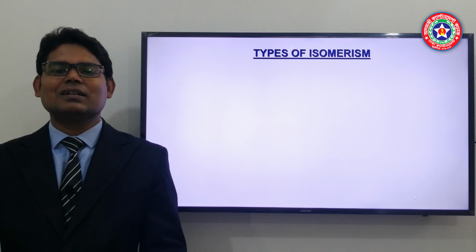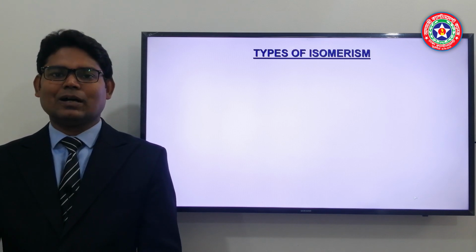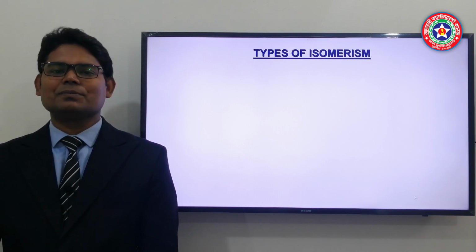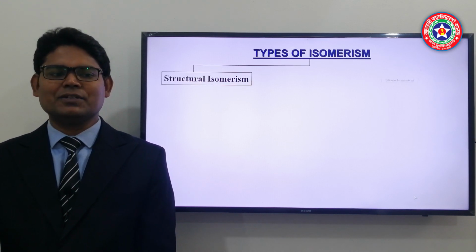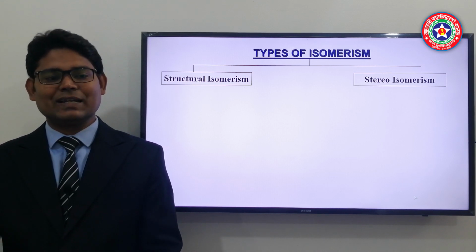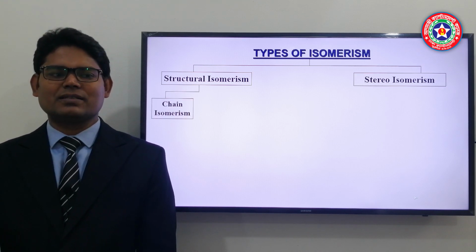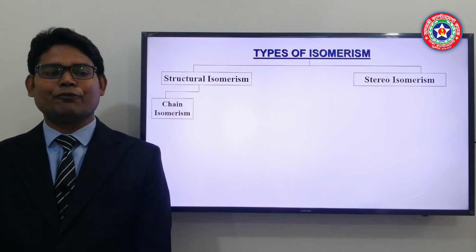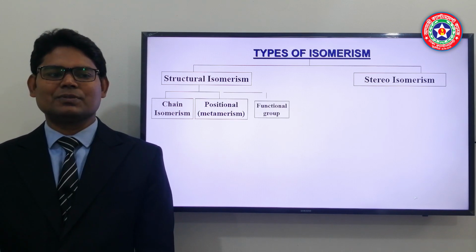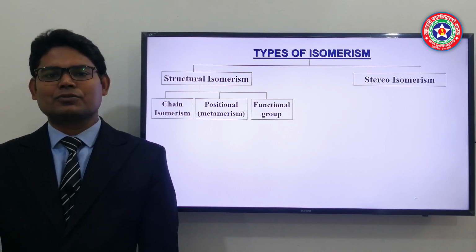So what are the types of isomerism? Now we are going to discuss the classification of isomerism. Isomerism is mainly classified into two types, that is structural isomerism and stereoisomerism. Structural isomerism is also classified into four types. Number one, chain isomer. Number two, positional isomer. Number three, functional group isomer.